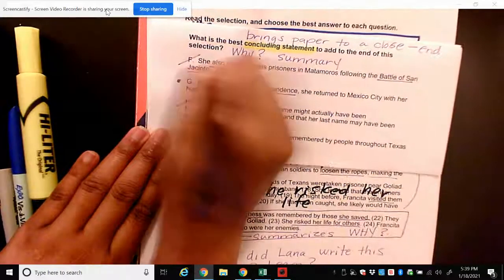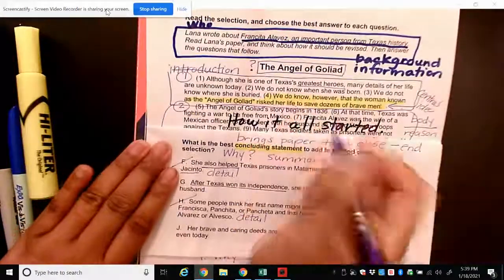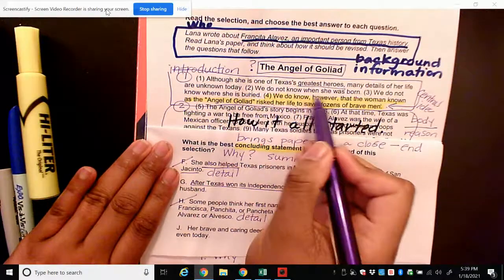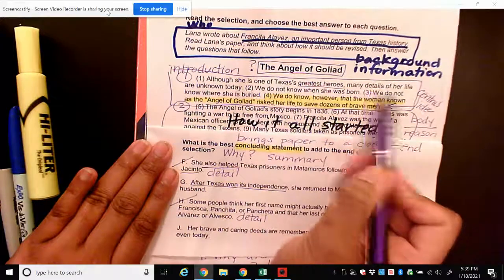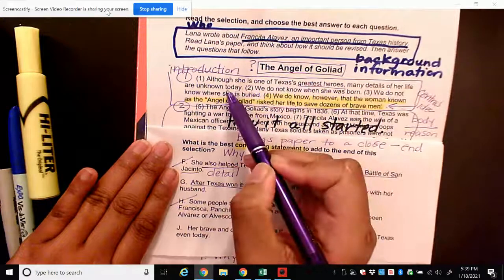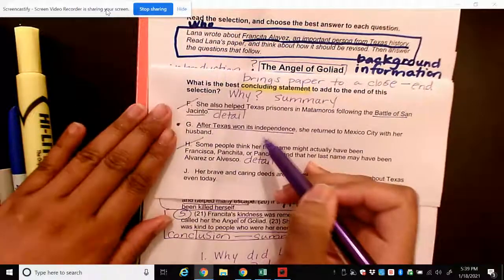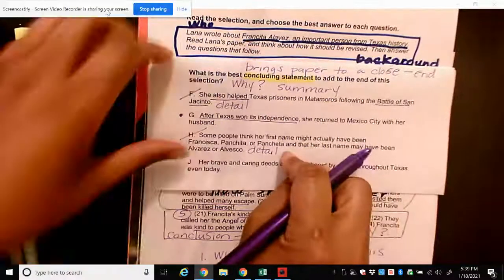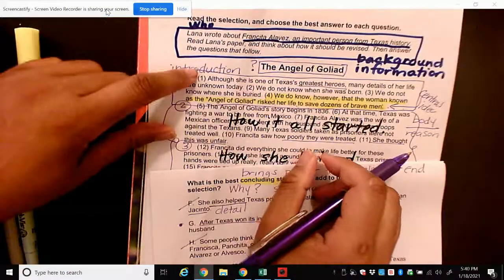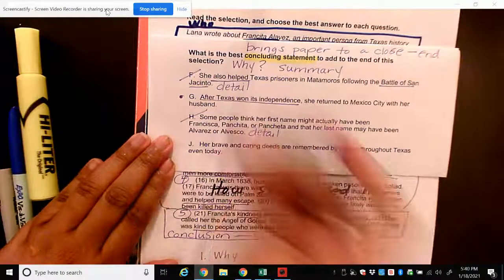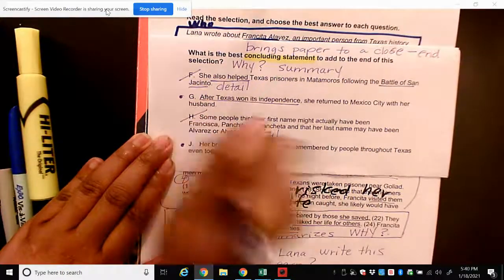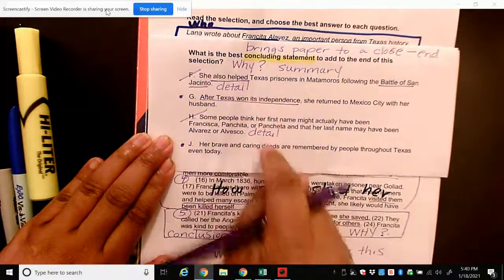So that goes back to the introduction where they tell us we do not know when she was born. We do not know where she was born, right? They tell us that many details of her life are unknown. So this is something else we still don't know. This is a detail that actually could have gone in the introduction, okay? So again, that is not a conclusion. That is another detail. So that makes me settle on the two answer choices, G and J.